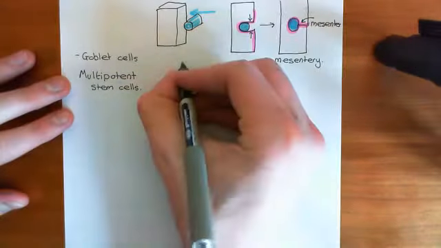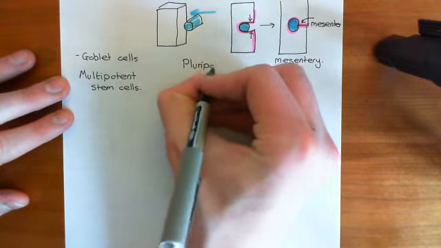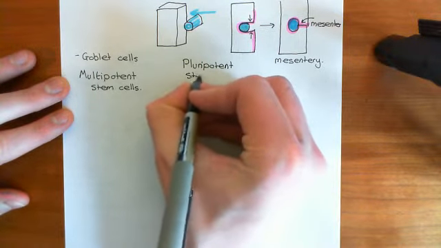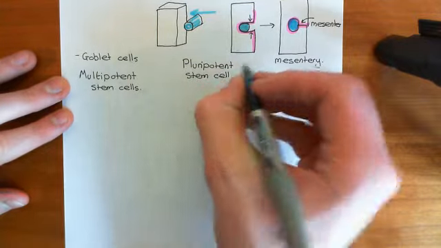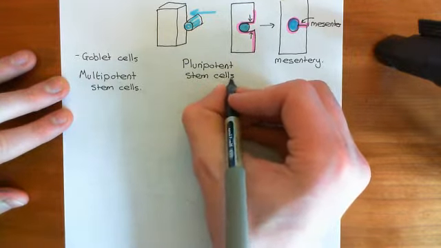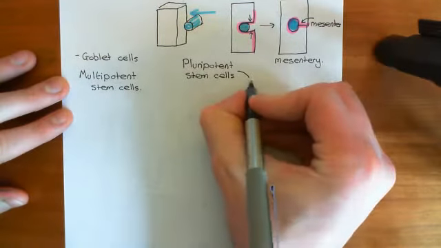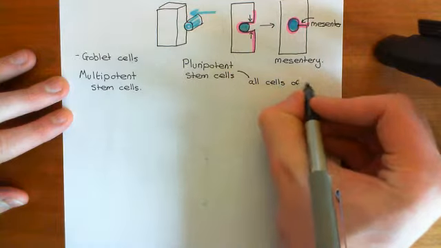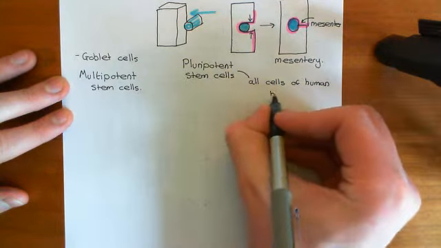Contrast that to pluripotent stem cells. Now, a pluripotent stem cell is a stem cell that is capable of producing any type of cell within the human body. And there are around 200 different types of cells within the human body. So all cells of the human body. These intestinal stem cells are not pluripotent stem cells.